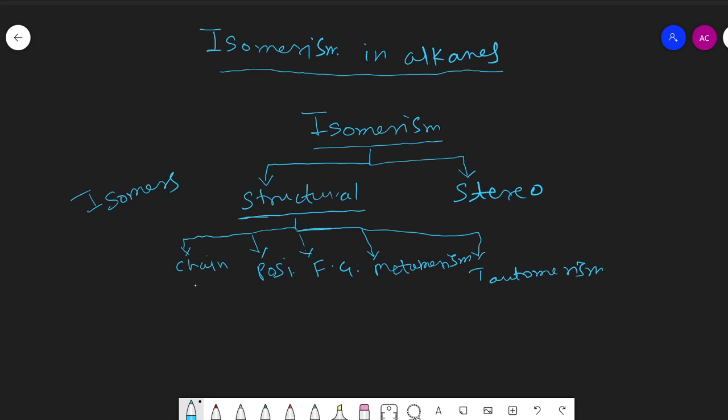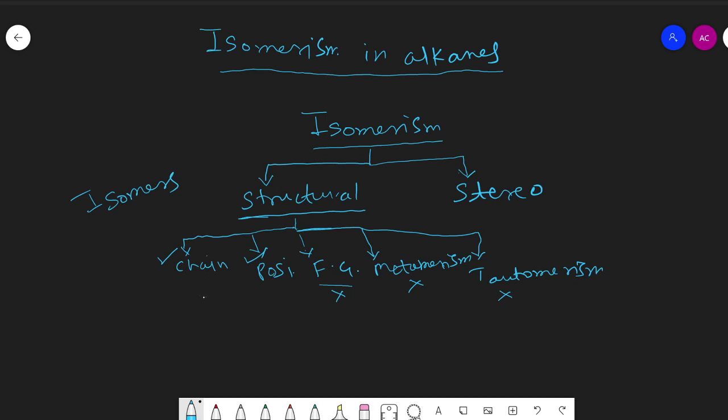The isomerism exhibited by alkanes is chain isomerism and positional isomerism. Alkanes do not exhibit functional group isomerism, metamerism, and tautomerism.